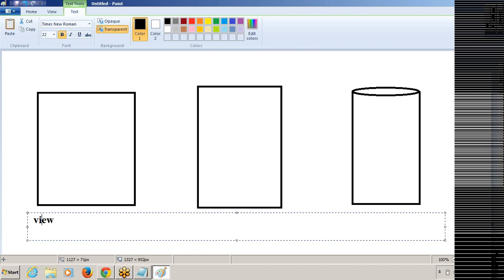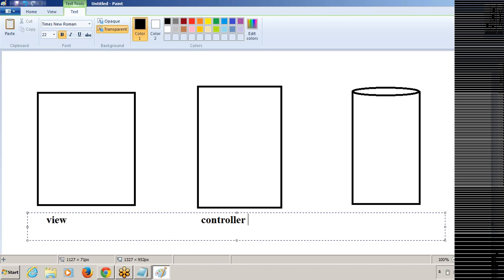It is a view part. It is controller, and it is a model. You can say model, or data model, or database. You can say it with different names. I'm simplifying the process. We are calling it a data model or database. You can call this model component by different names.